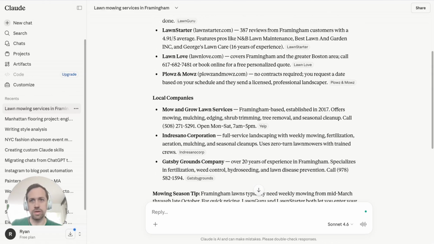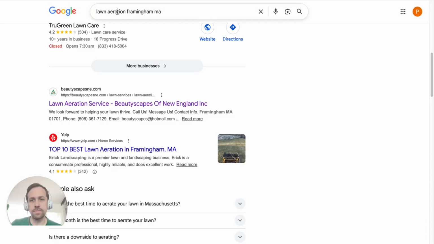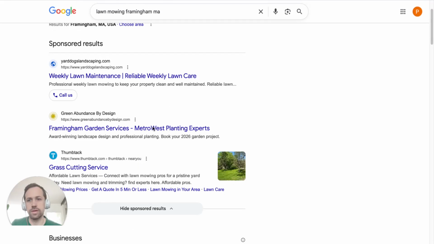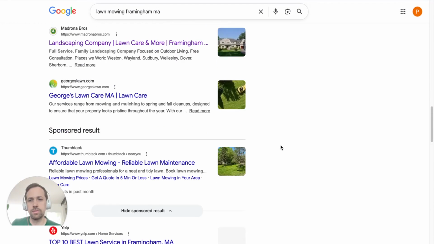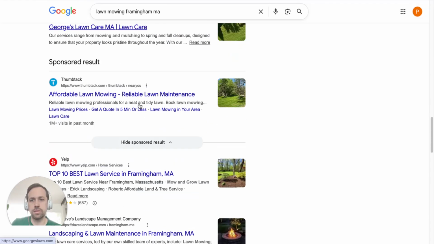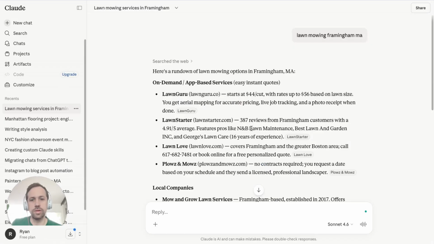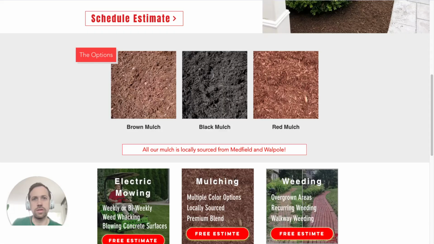Mow and Grow. So yeah, but my results, lawn mowing. Let's see what my results were. Here's an ad. There's 3 ads. Yeah, interesting. So it looks like our results are different than what it was showing here for these companies. Like I didn't get these 2 companies. So it's interesting how they sorted those. To dive deeper into that at another time.